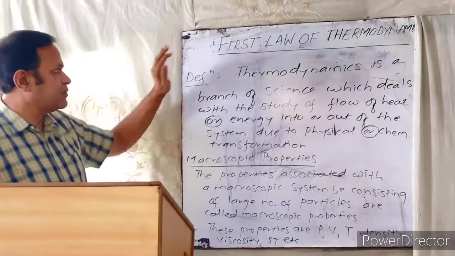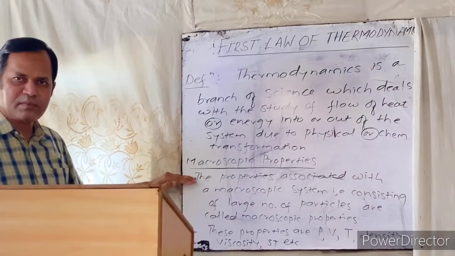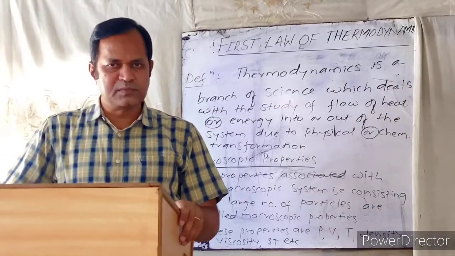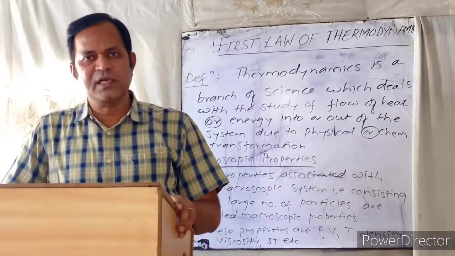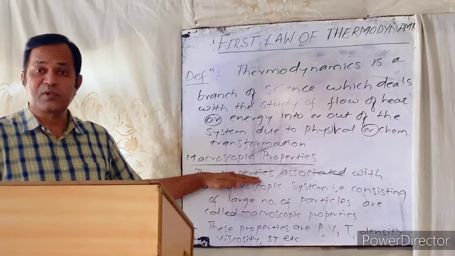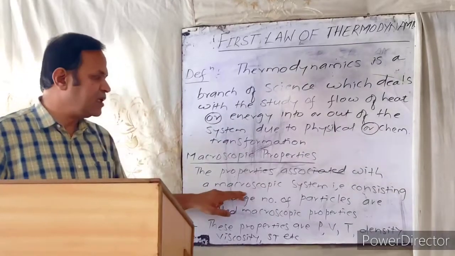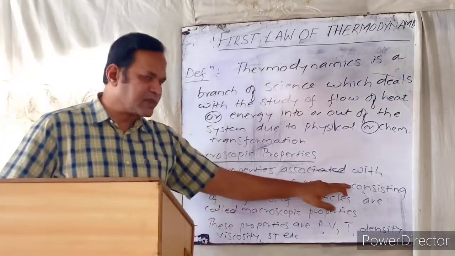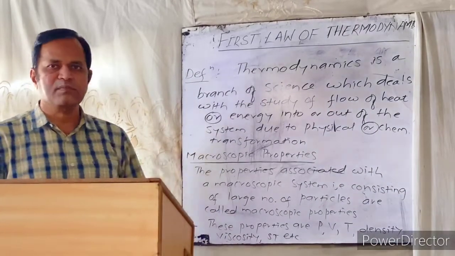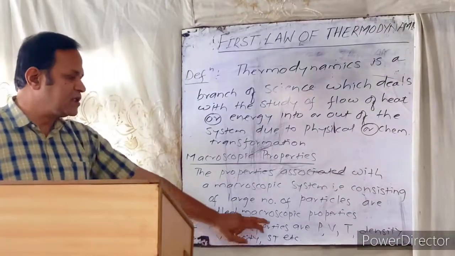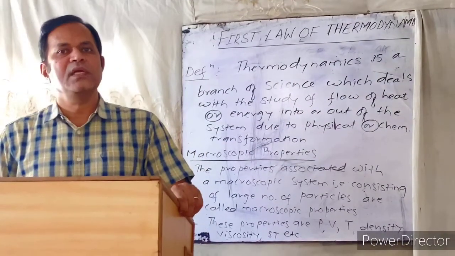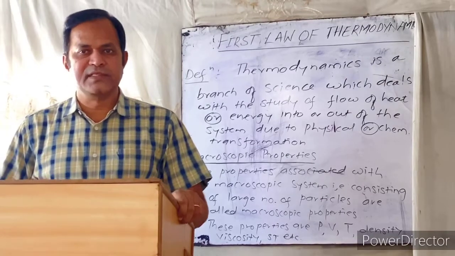Now in case of the first law of thermodynamics, the next one is macroscopic properties. You might have heard about the microscopic properties, but in thermodynamics we are mainly dealing with the macroscopic properties. What are macroscopic properties? The properties which are associated with a macroscopic system, that is consisting of a large number of particles, are called macroscopic properties. These properties are pressure, volume, temperature, density, viscosity, surface tension, etc.